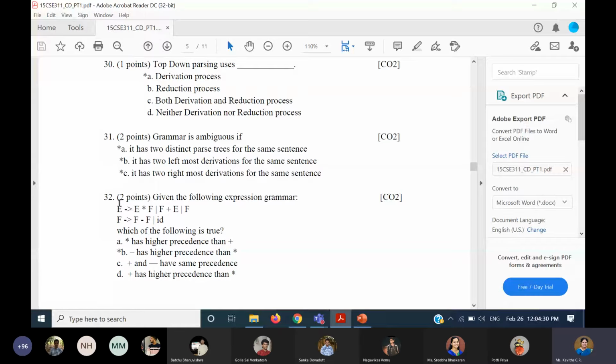So due to that, minus will have higher precedence than star. The rest we can't say, because we have star and plus at the same level, but star has the left associative property, and plus is right associative. According to this grammar, I'm saying, and not the general strategy we follow for all programming languages. Therefore, minus will have higher precedence than star, and definitely minus will have higher precedence than plus. So that is the answer.